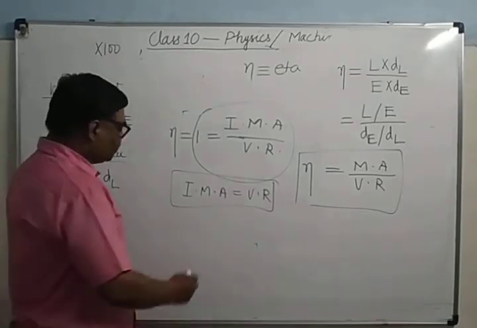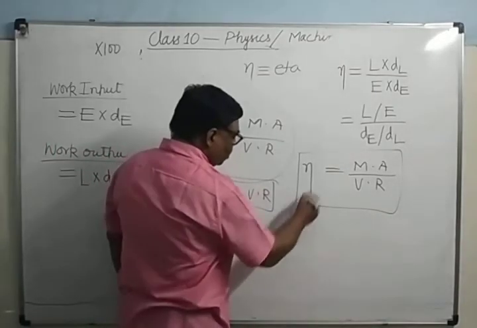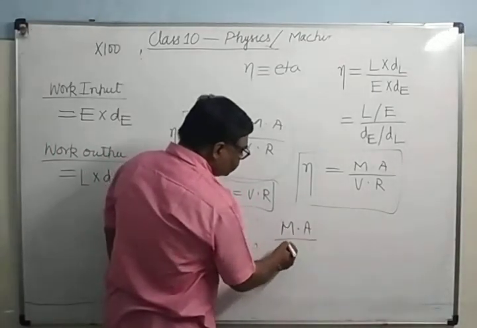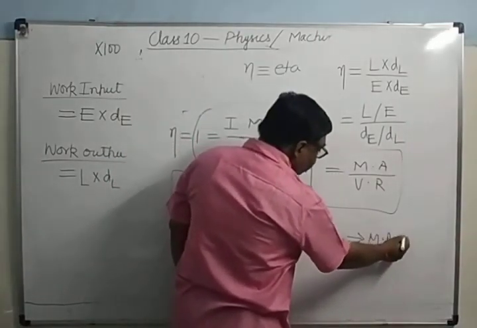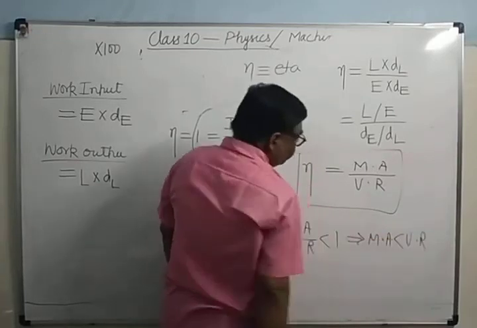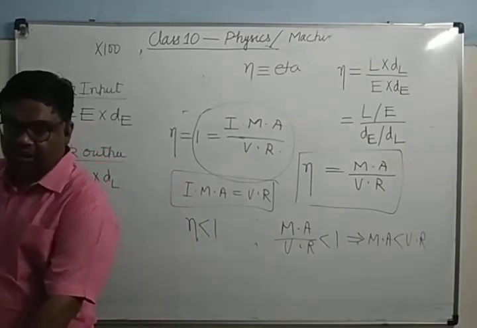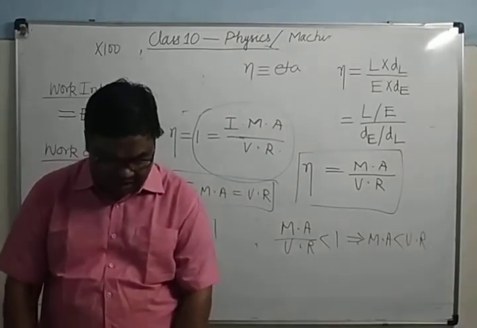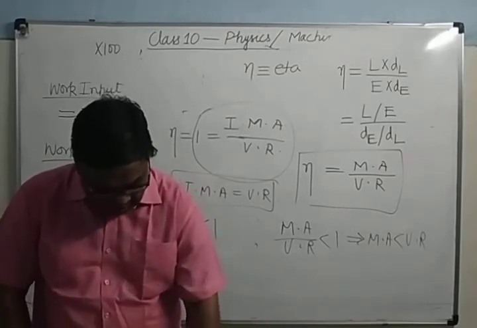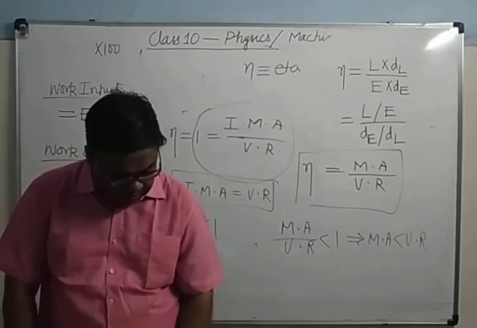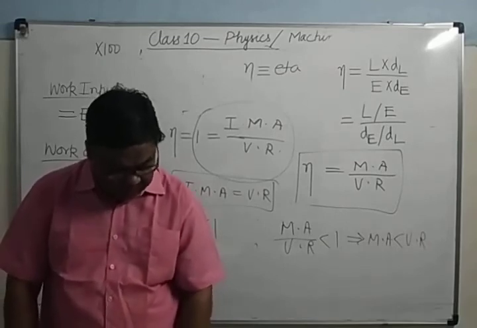But in the practical machine, efficiency is less than 1, so mechanical advantage upon velocity ratio is less than 1. Means mechanical advantage is less than velocity ratio. Mechanical advantage is less than velocity ratio. So this is the case of the practical machine. Is it clear? So I have finished up to here. Now you can read pages 48, 49 and 50.